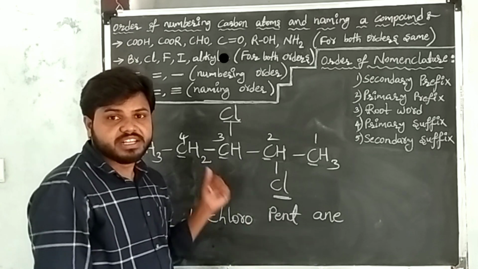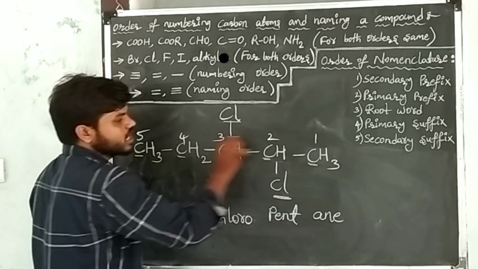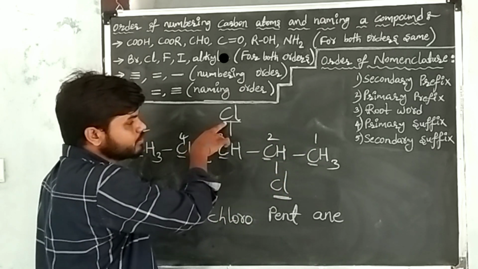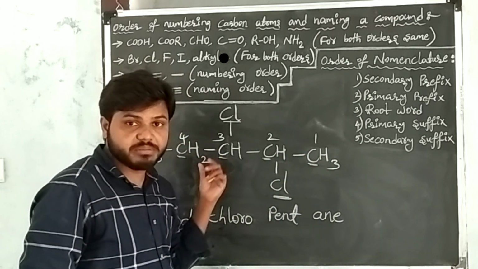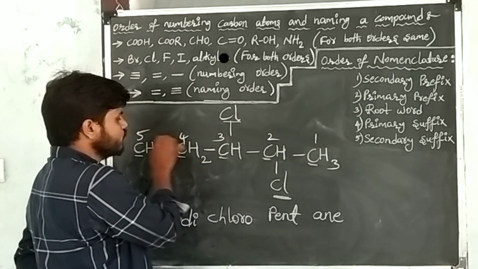I am repeating. This is the given carbon compound. This is the principal chain of the carbon compound, and at this carbon one chlorine substituent is there, and at another carbon another chlorine is there, right? Now first give the numbers to each carbon atom in such a way that the chlorines should get the least numbers: 1, 2, 3, 4, 5.